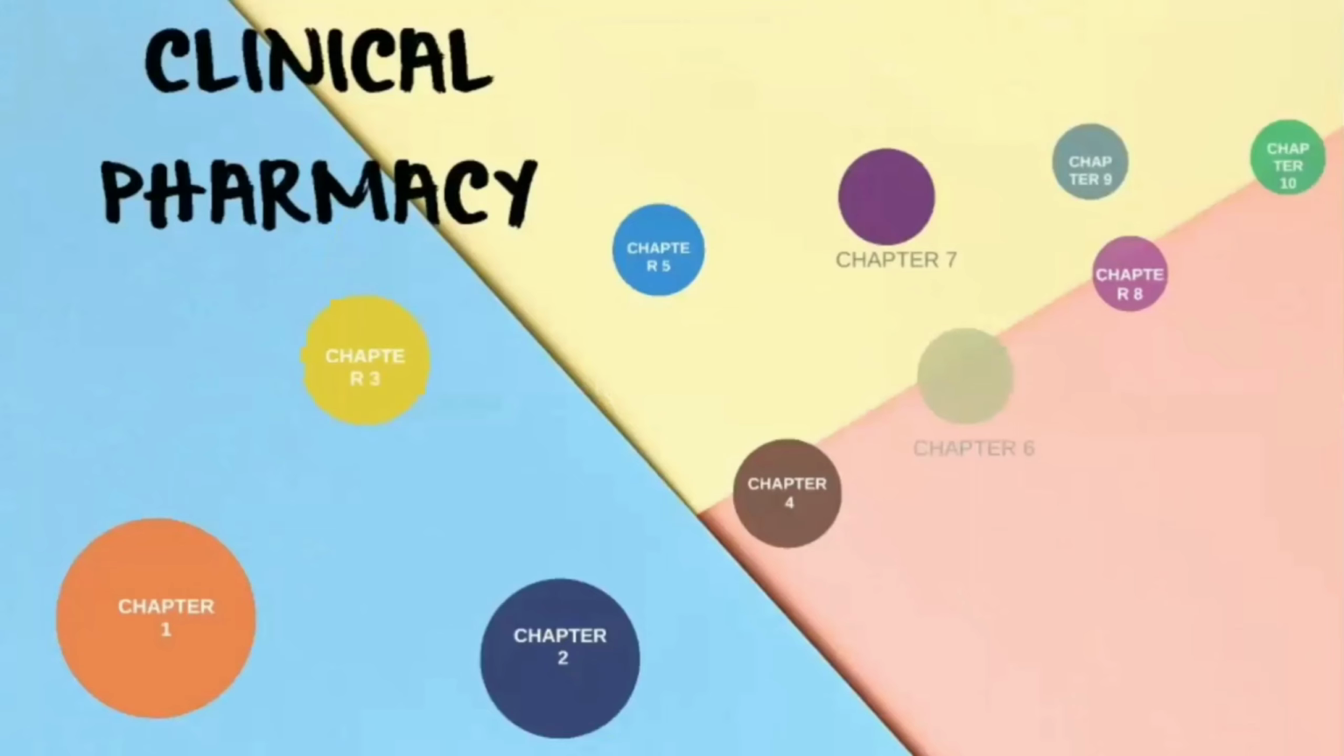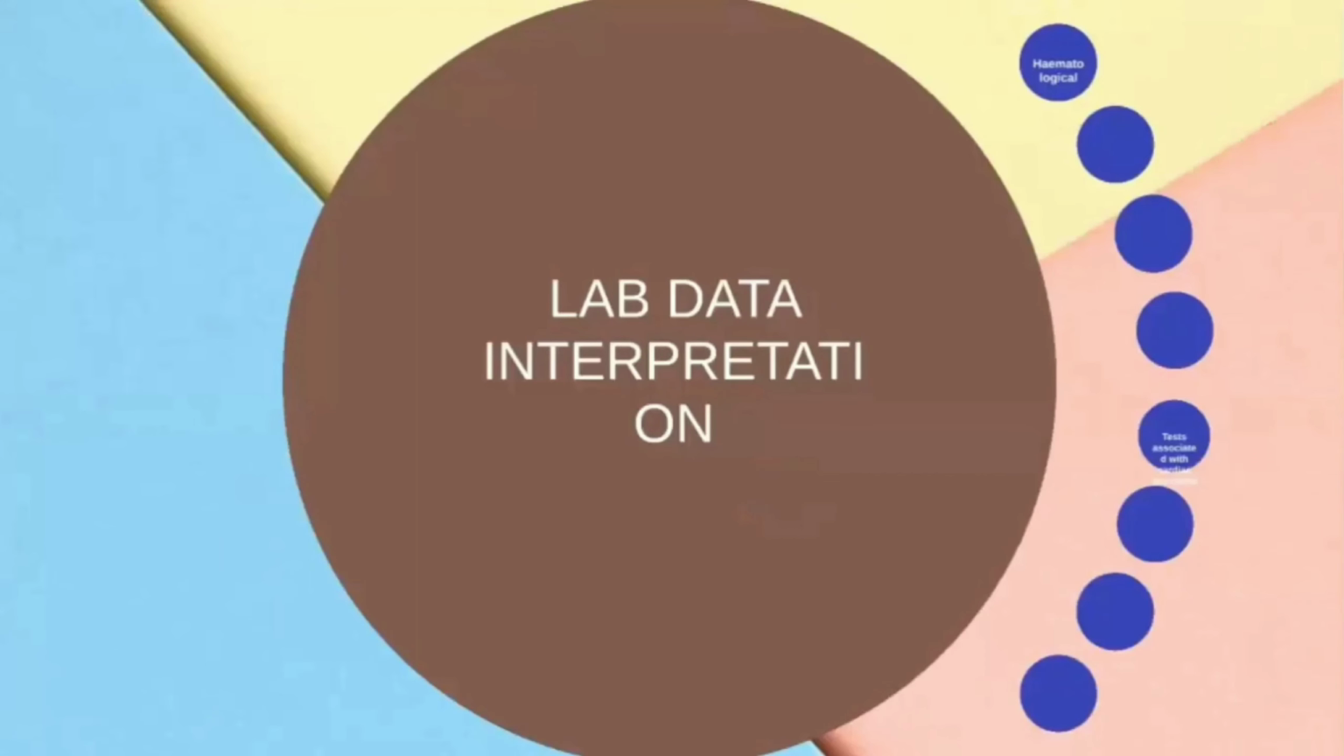That is the third chapter. And the fourth chapter is lab data interpretations. I cannot say this is one important chapter, because everything is important and we have to focus much on this. Here we should be vigilant and we should be alert at any time when we're checking this lab data, right?